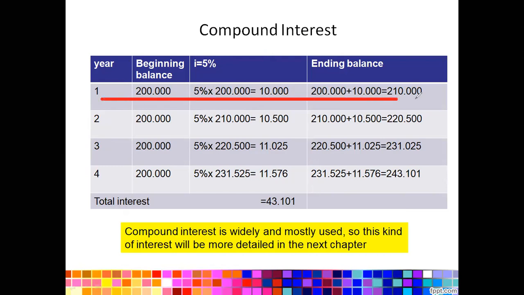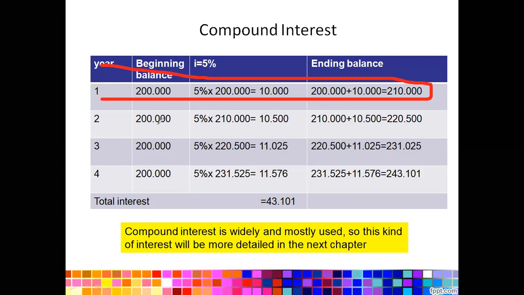In the first year, the ending balance will be the same as the simple interest. But the second year and the upcoming years will be totally different since the interest rate is applied to the previous ending balance.